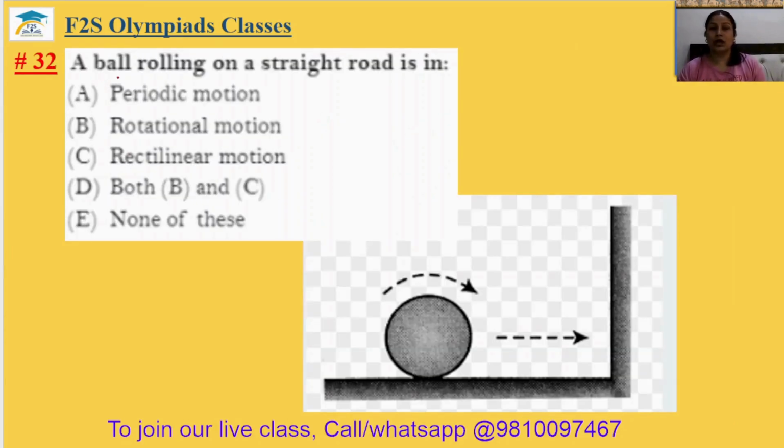Question number 32. A ball rolling on a straight road. On a straight road, it is showing you, look, there is rotational motion and also rectilinear motion, so both B and C. 32 answer is option D.